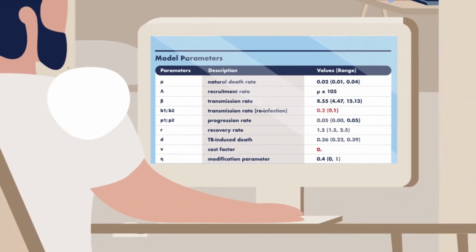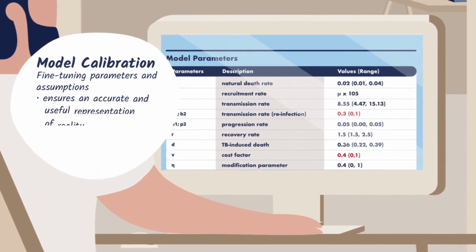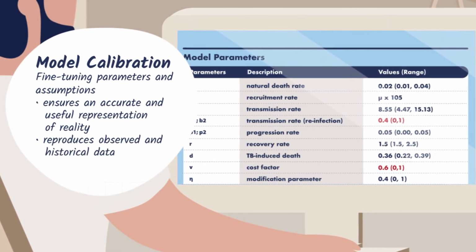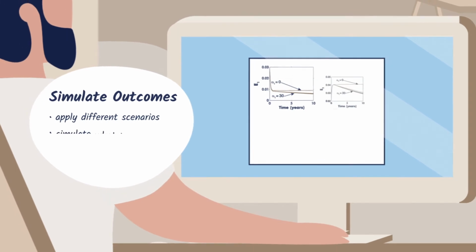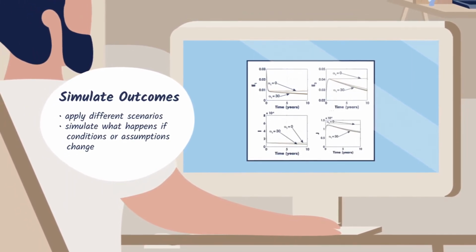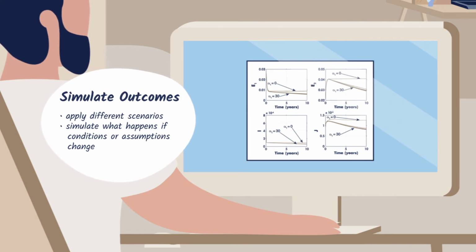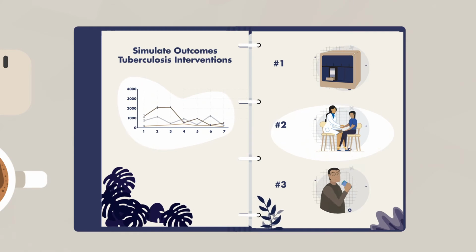The model is calibrated by fine-tuning the parameters and assumptions to ensure that it is an accurate and useful representation of reality that can reproduce observed and historical data. Modelers can then create other scenarios and simulate what would happen if certain conditions or assumptions change. In our example, we would be analyzing the potential outcomes of scenarios that match our 3 different interventions.